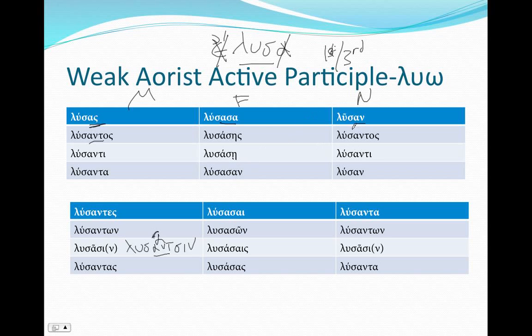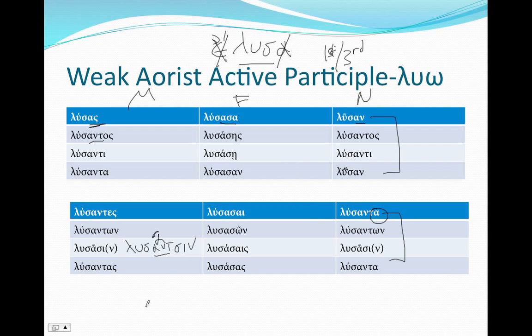And in the neuter, just like the masculine, the only difference is going to be in our nominative and accusative singular, λῦσαν, which should be a circumflex over the upsilon, and λύσαντα, because remember, neuter plurals, nominative and accusative, always end in alpha. Now, I want to show you a little trick here in terms of these endings.